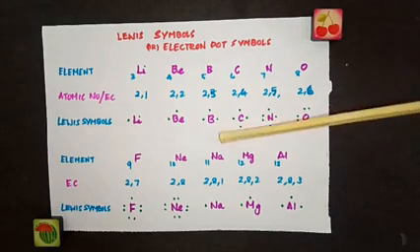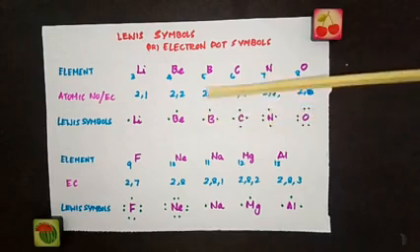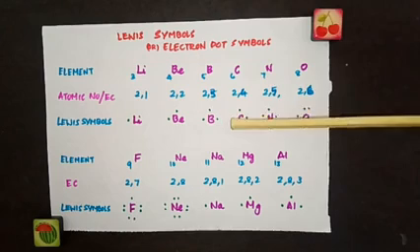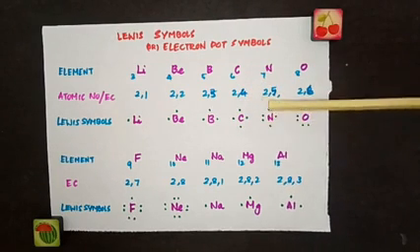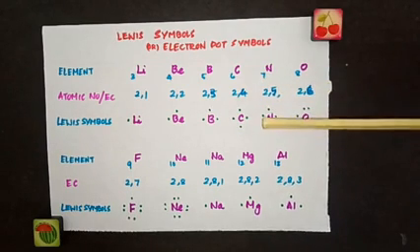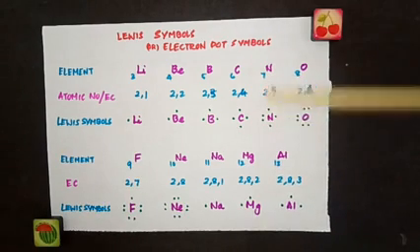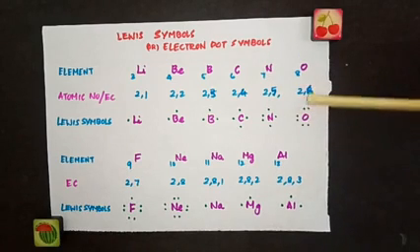For boron, valence electrons 3. So put 3 dots here. So this is the Lewis dot symbol for boron. For carbon, 4 dots because 4 valence electrons. Nitrogen, 2 dots, 3, 4, 5. So totally 5 valence electrons. So no matter where you put these dots around nitrogen, it should have 5 dots, that's all. So for oxygen, 6 valence electrons, 1, 2, 3, 4, 5, 6.